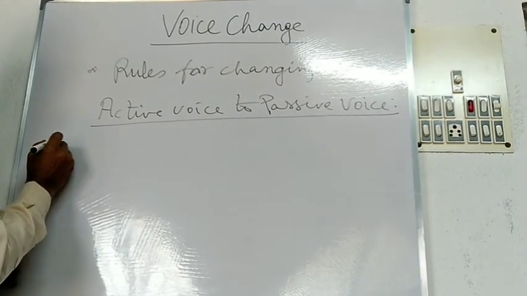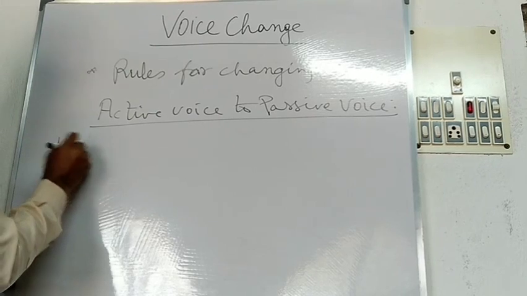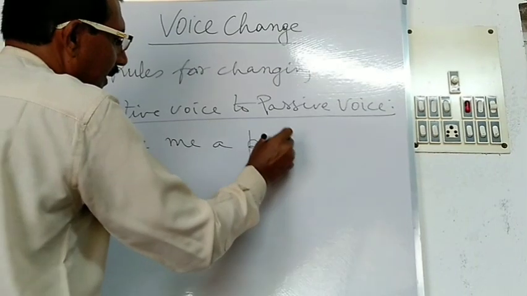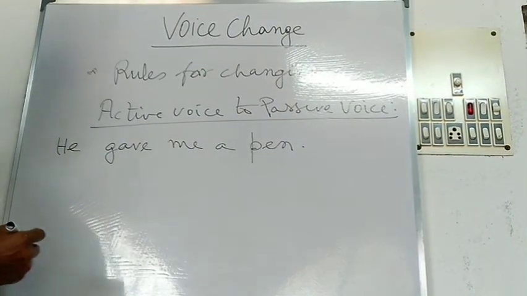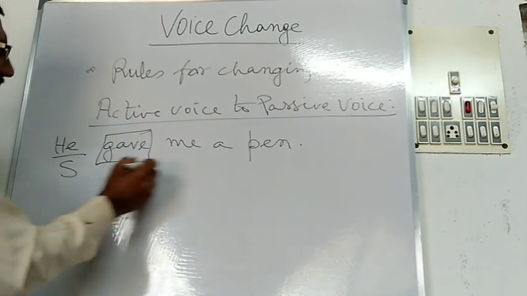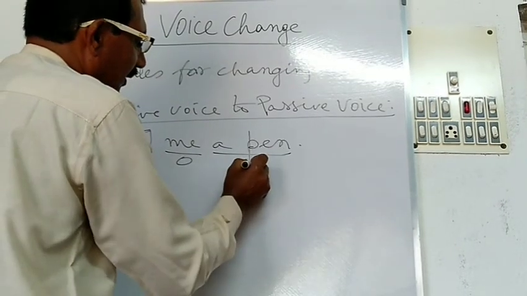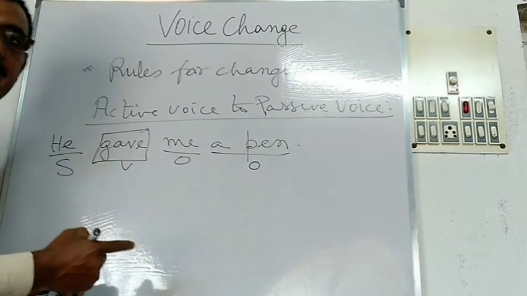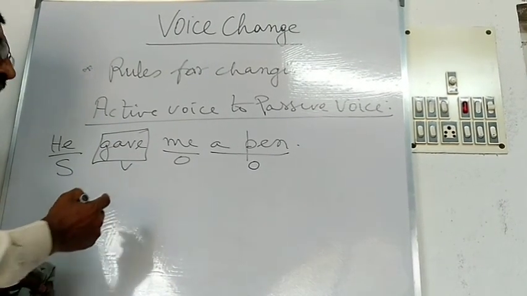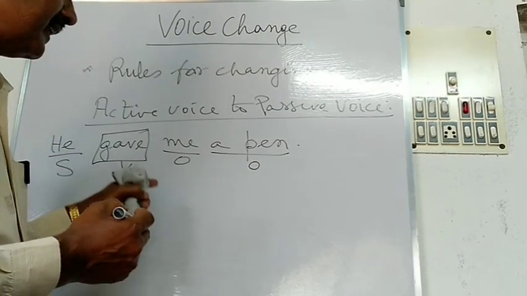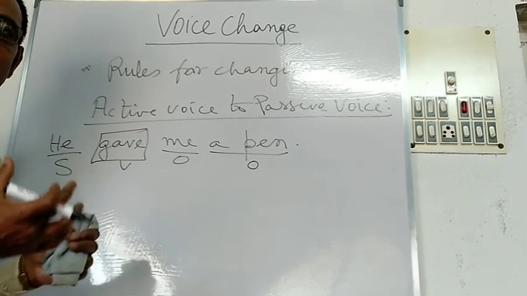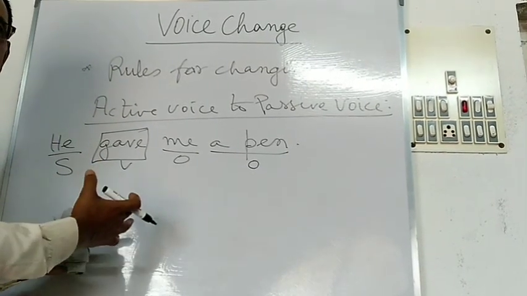Here in the sentence you see, suppose, he gave me a pen. What is the finite verb here? Here gave is the finite verb in this sentence. He is the subject, me is the object, a pen is also another object. There are two objects in this sentence. Gave is the finite verb. And here, if I ask you whether the sentence or the verb is in active voice or passive voice, you will have to identify the verb, whether it is in active voice or passive voice.